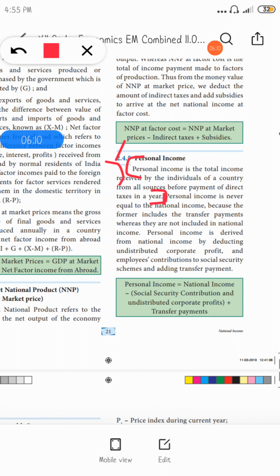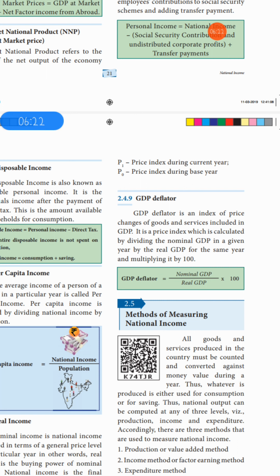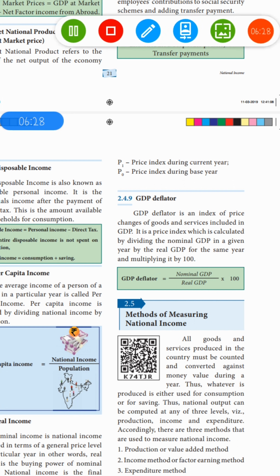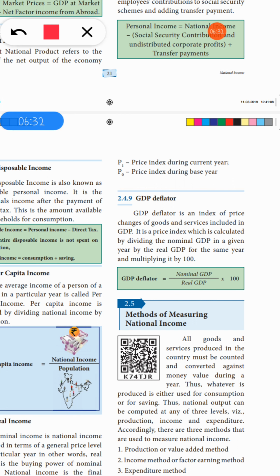For GDP deflator, take page number 22. GDP deflator is on page number 22. Here, see, GDP deflator is an index of price changes of goods and services included in GDP.